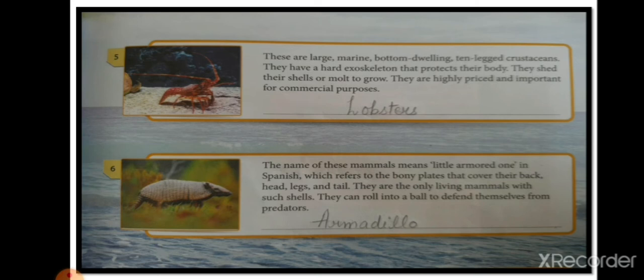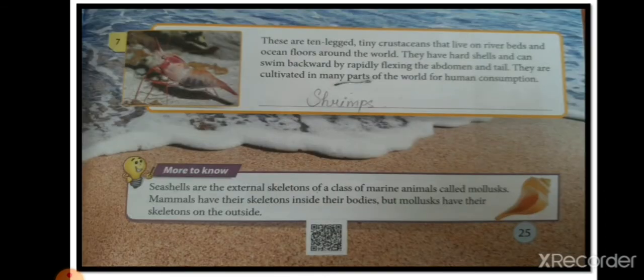There are bony plates that cover their back, head, legs and tail also. Okay, it is totally covered with hard shell. They are the only living mammals with such shells. They can roll into a ball to defend themselves from predators. Okay, they can roll like a ball to protect themselves from animals. So it is armadillo. Its name is on the basis of armored only. Armadillo. Let's move further.